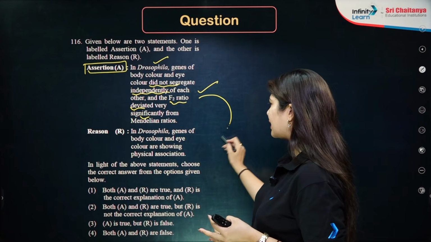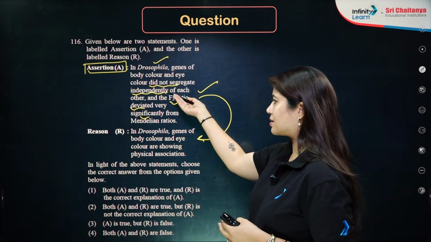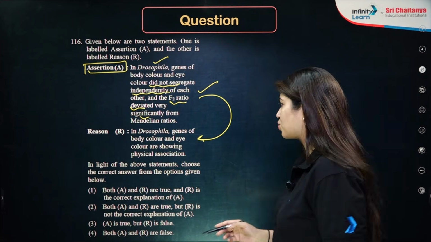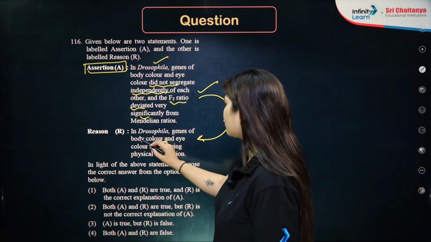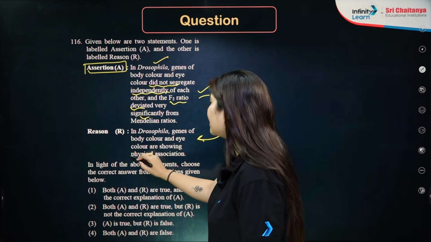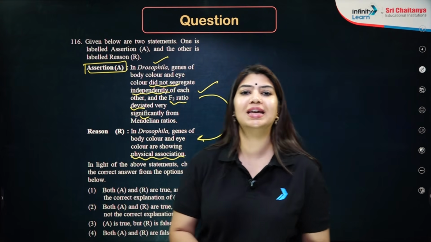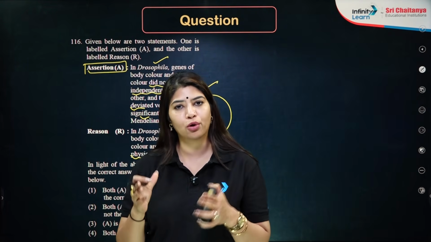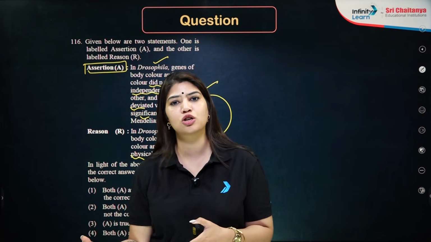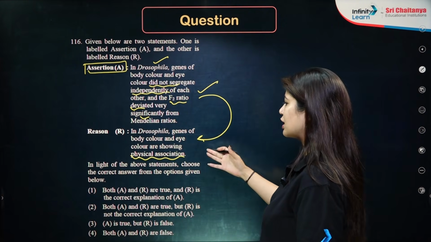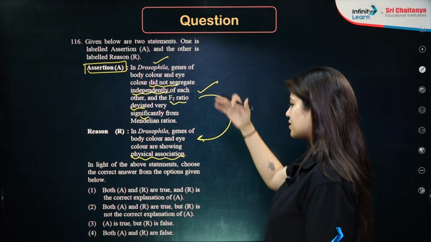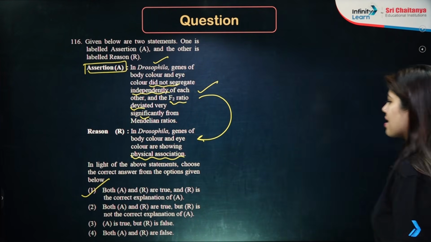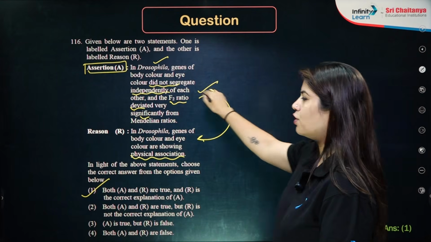Now, if the reason explains why this deviation is happening, then it will be option number 1. So the reason is in Drosophila, genes of body color and eye color are showing physical association, which is linkage. It is all because of linkage that we see more of the parental characters and less of the recombinants. So a perfectly correct statement, and this R is the correct reason for the assertion as well. So the answer has to be option number 1. Both A and R are true and R is the correct explanation of the assertion.